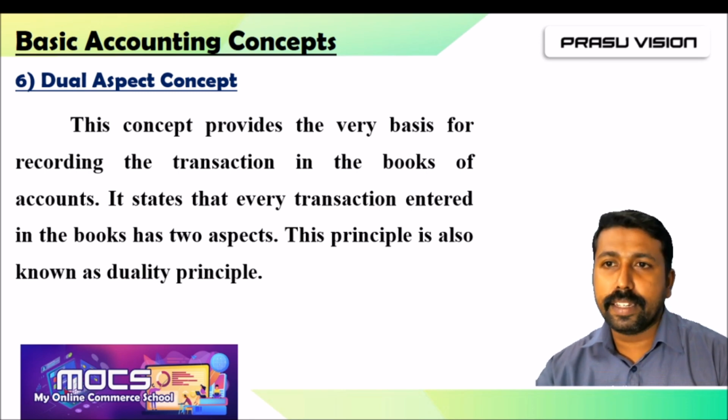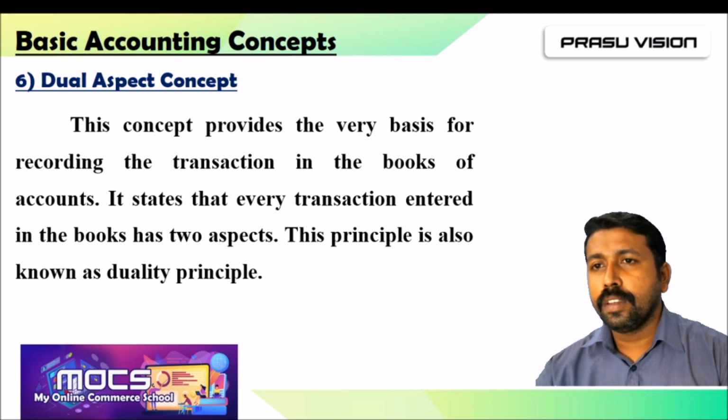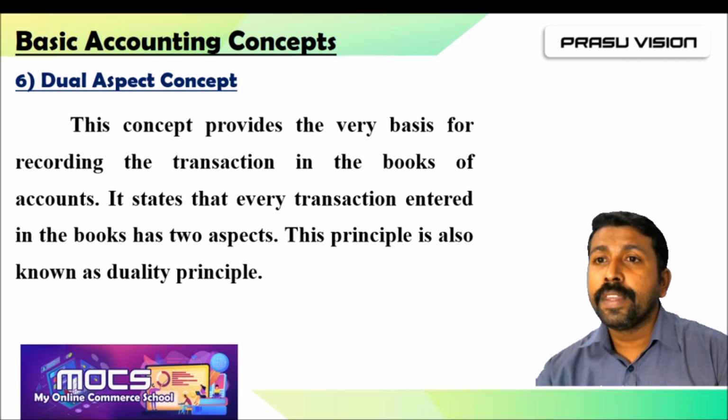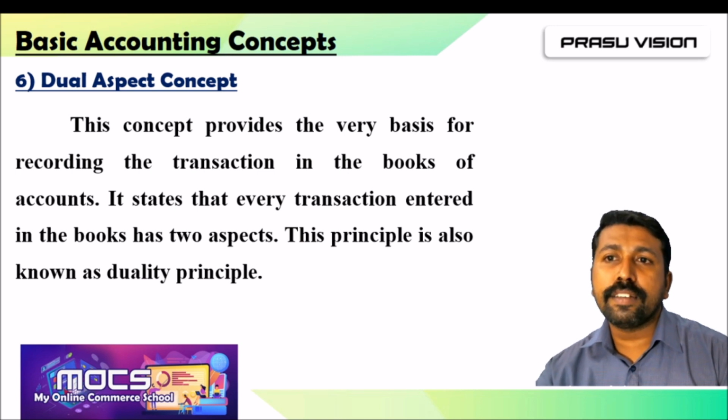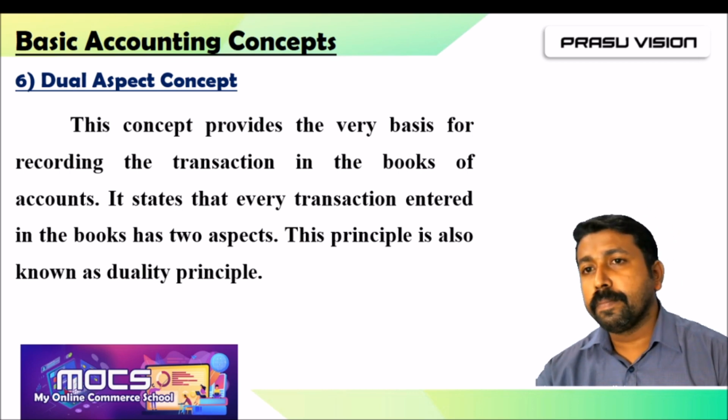Two aspects are there, though we are losing goods also. So normally we will take two aspects, sales and cash. Sales means revenue is increasing, and cash, an asset, is also increasing. So every transaction involves two aspects.